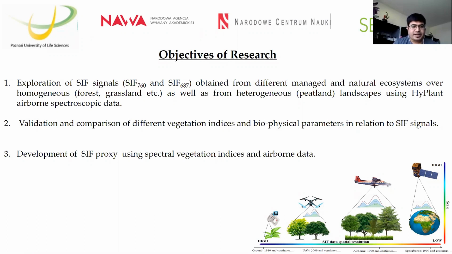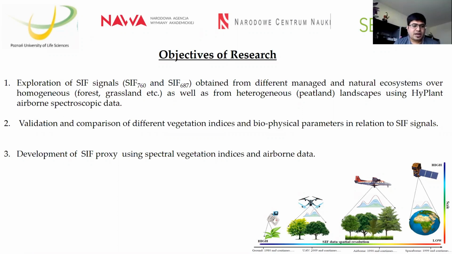Secondly, I have validated and compared the different vegetation indices and biophysical parameters and how they relate to the SIF signals. So basically, I validated the signals obtained from the different landscapes, and after that we tried to make a relationship with the SIF signals, to figure out if there is any relationship between biophysical parameters like LAI and FAPAR with the SIF signals.